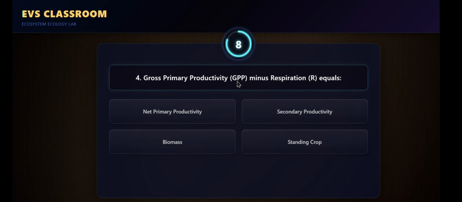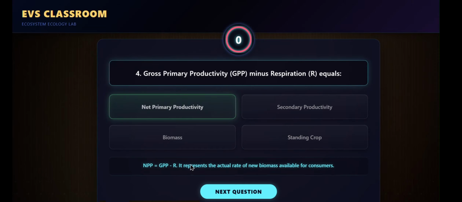Gross primary productivity minus respiration equals net primary productivity. It represents the actual rate of new biomass available for consumers.